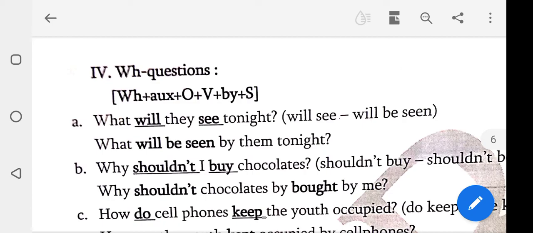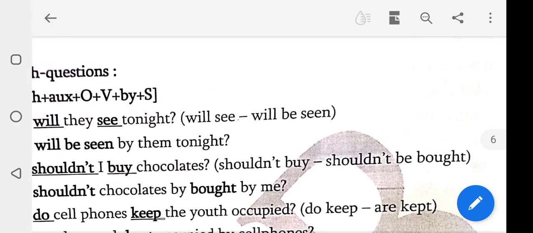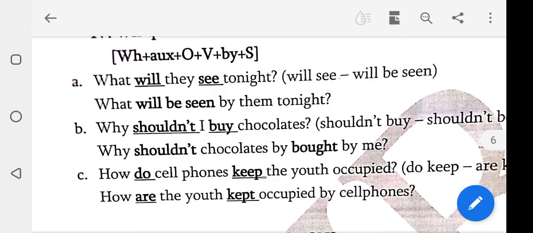Is this a simple future, will or shall? You must add be into the passive sentence. What will be seen by them tonight? Why shouldn't I buy chocolates? Shouldn't buy, change to should not be bought. Buy, bought, this is a verb 3.